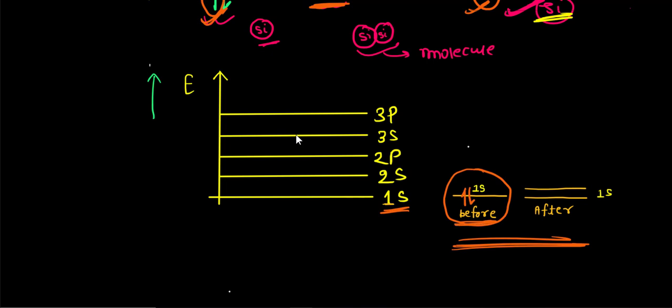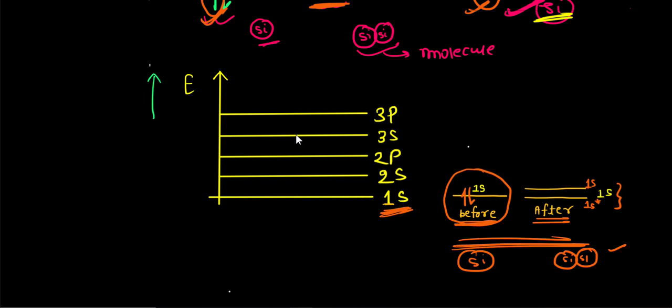So this is the case for the single silicon atom. When you take the 2 atoms together, this 1s energy level is going to split up into 2 energy levels. We also call them 1s star and 1s, the bonding energy level and the anti-bonding energy level.